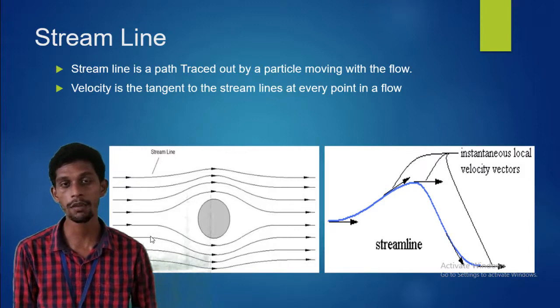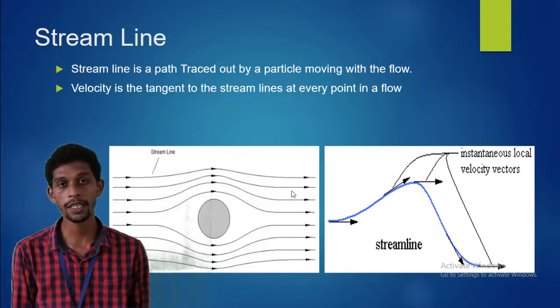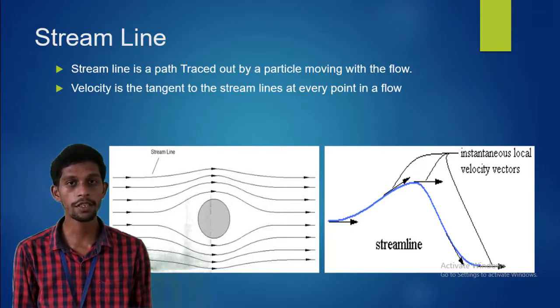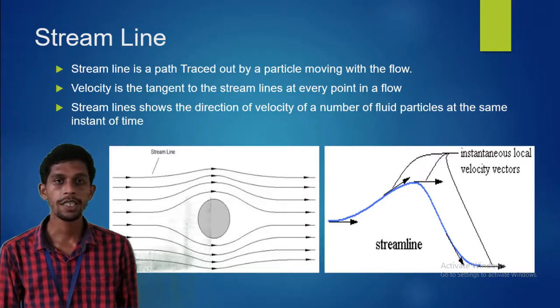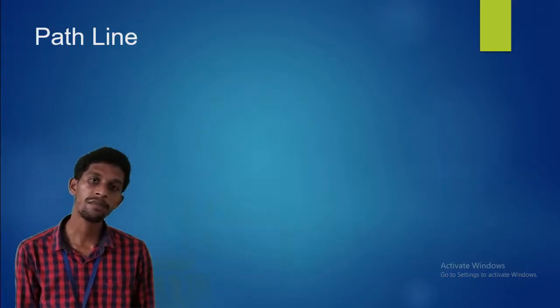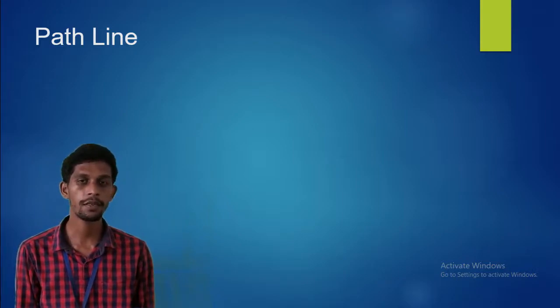You can see the tangents in the second diagram, and the indication with the velocity components over there. So next one, what is a path line? Just now we have discussed a streamline. It is a trace of a path travelled by a fluid particle.